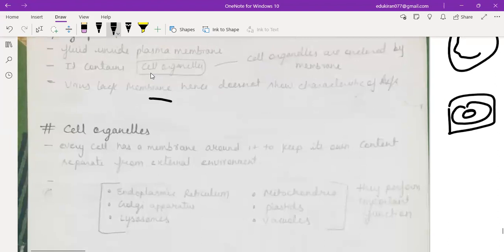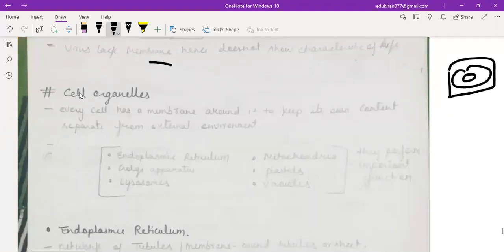Over here, I gave you one more term, which is cell organelles. Every cell has a membrane around it to keep its own contents separate from the external environment. So these are the cell organelles: endoplasmic reticulum, which we discussed, Golgi apparatus, lysosomes, mitochondria, plastids. They will have different functions. Basically, cell organelles are these six, right?